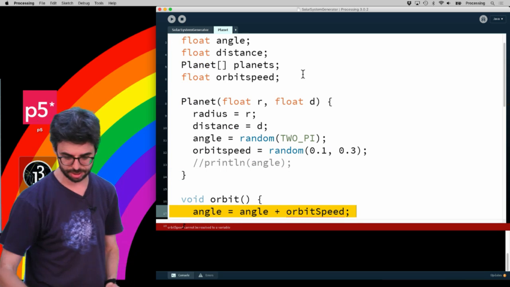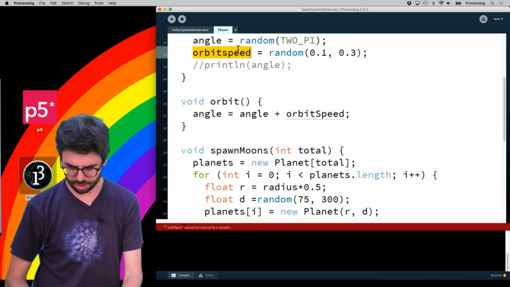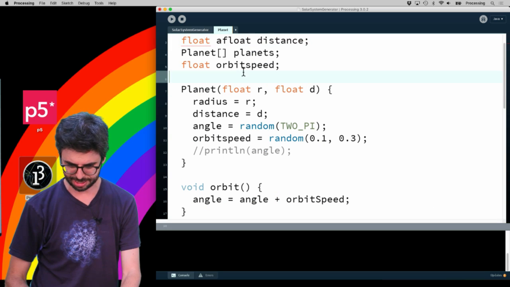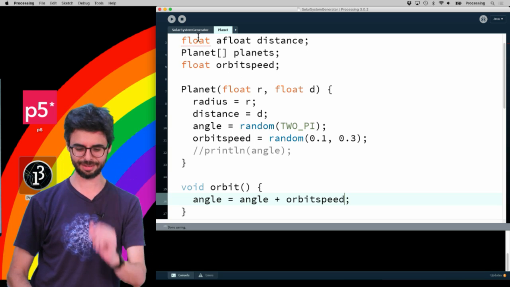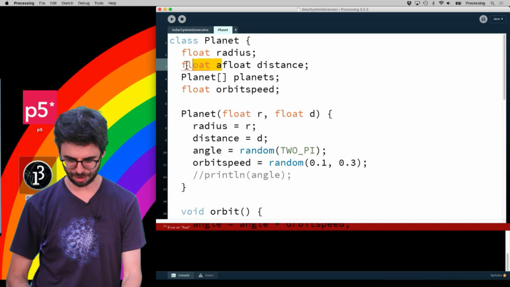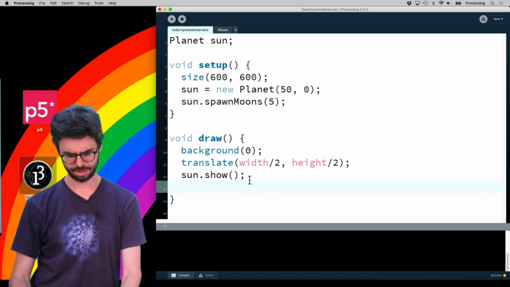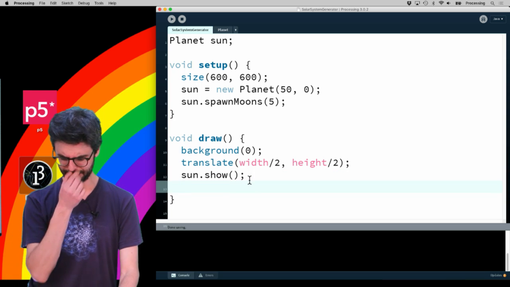And now let's run this. Okay, angle, orbit. Let's use the camel casing. Oops, or whatever. It doesn't matter. Just have to be consistent. Everything is case sensitive. So now, oops, a float distance. Okay, and now I also need to add in, ooh, interesting.